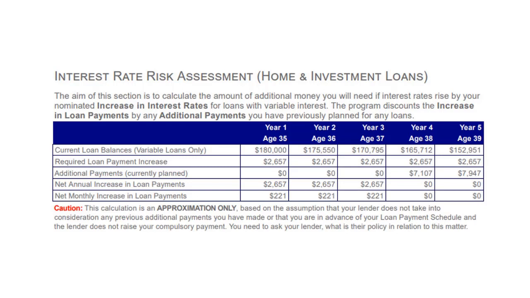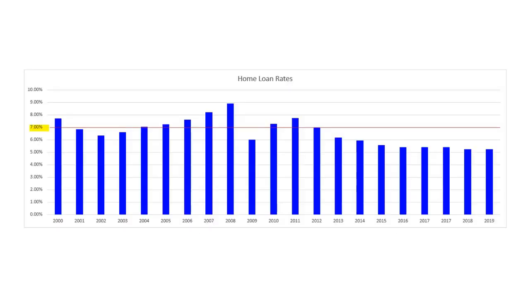In this case, no additional payments for the first 3 years are planned, and means that you would have to find that additional cost. In the last 2 years, you have already allocated some additional payments, and these additional payments will cover the cost of increased interest rates. We have had low interest rates on loans for some years now, but look at what the average interest rates have been in the past, usually around 7%. Could you repay your home mortgage if interest rates return to the long-term average?